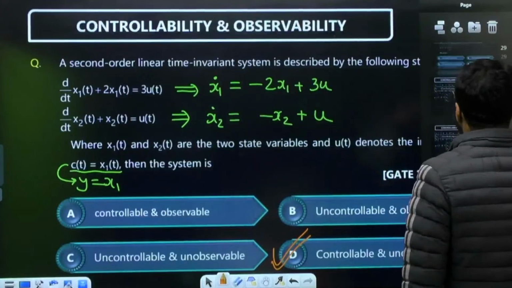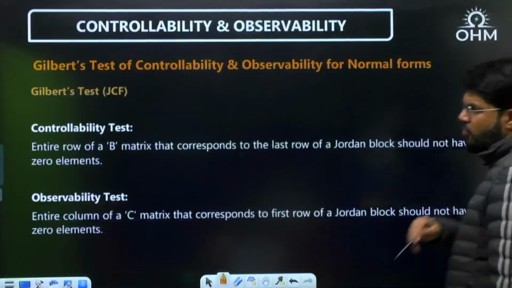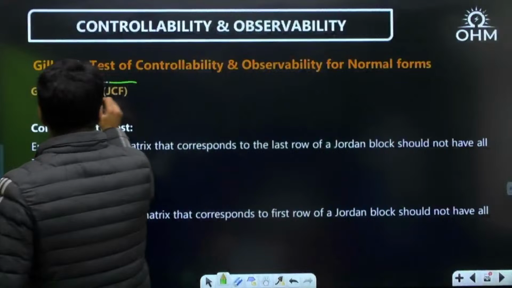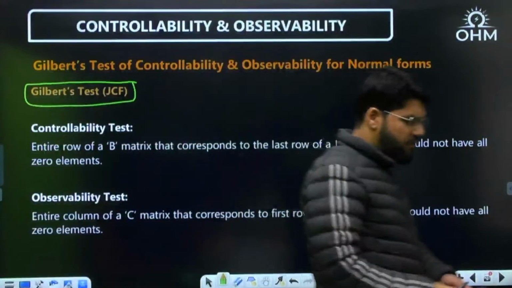Now, let me come to the JCF form also. JCF form I explained to you. Now what is Gilbert's test for the JCF form?